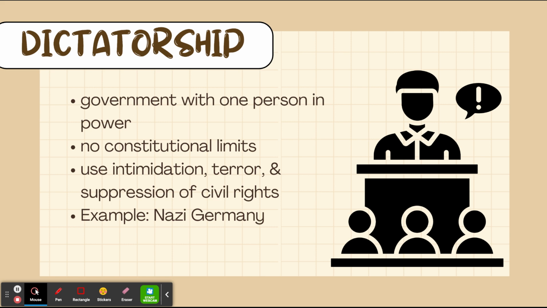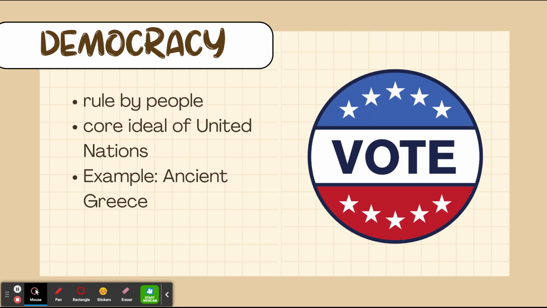They typically use intimidation, terror, and a suppression of civil rights, which is basically a limit on civil rights in order to ensure that people are following their rule, and ultimately they're largely unsuccessful. Typically speaking, dictatorships do not last very long. People would get together, they'll form coups, they'll form rebellions or revolutions or whatever you want to call it, and basically overthrow the government. The most famous example of a dictatorship is in Nazi Germany. However, there have been several other examples throughout history.